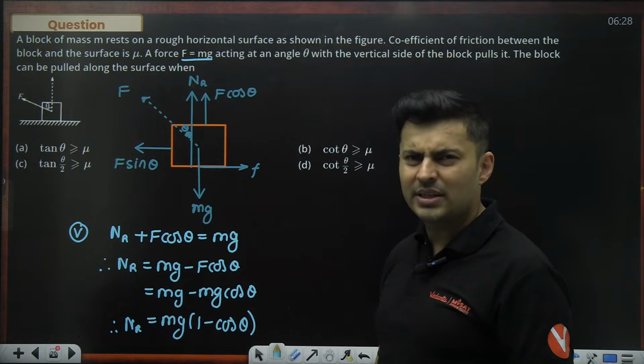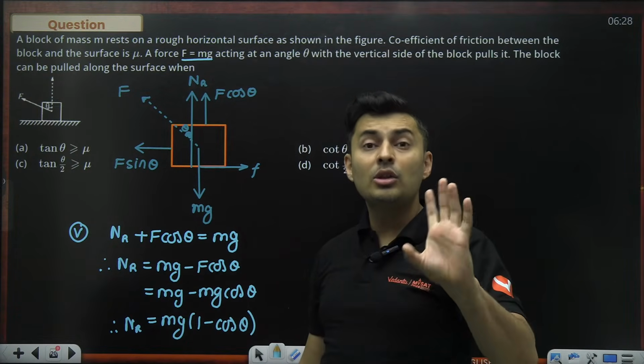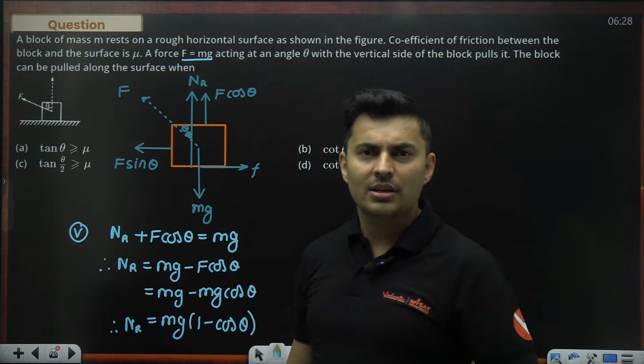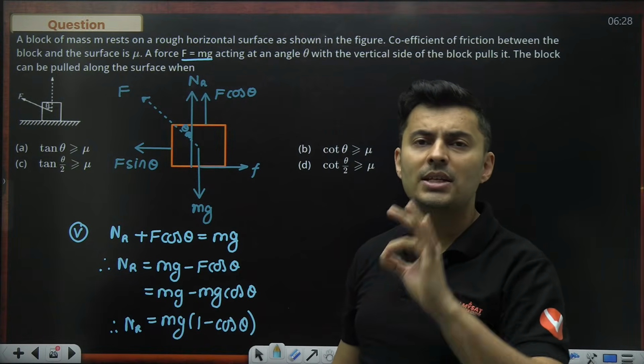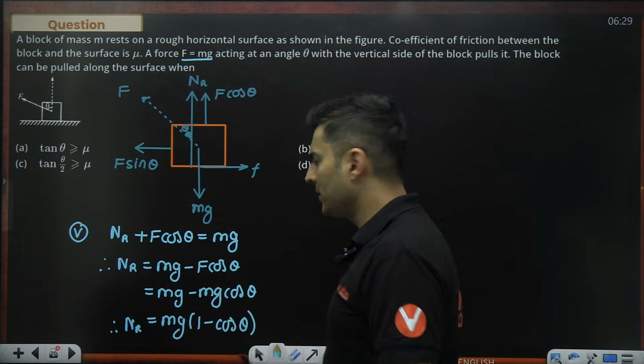I need this because I realize whenever forces outside are at an angle, the normal reaction will no longer be mg. So I need to recalculate how much that normal is, and don't take any shortcuts. Just try it normally, you will get it.